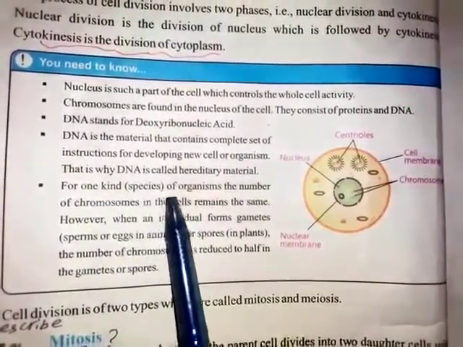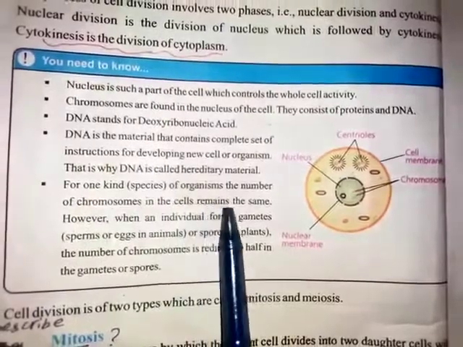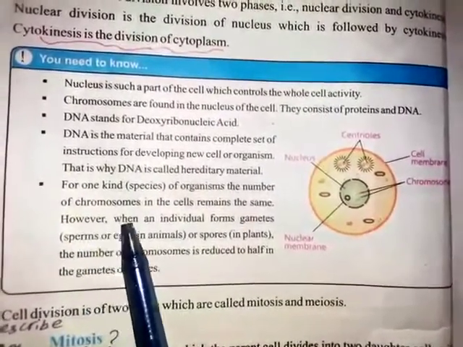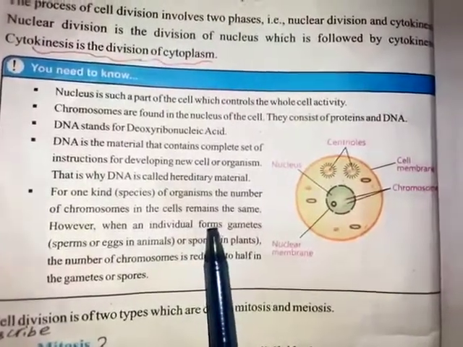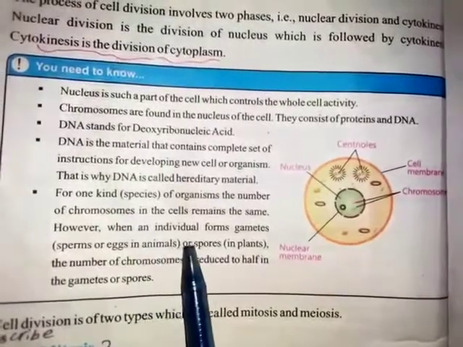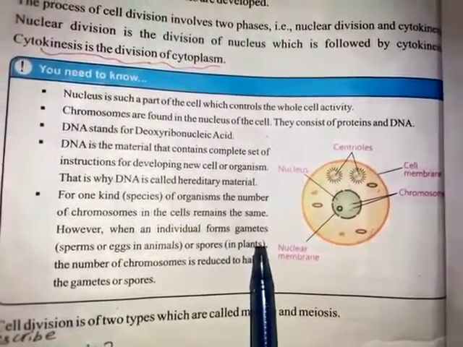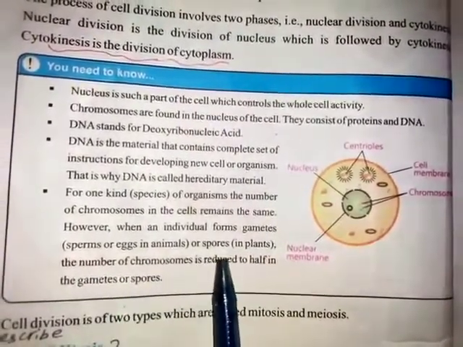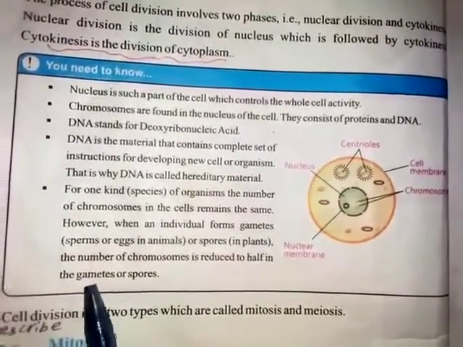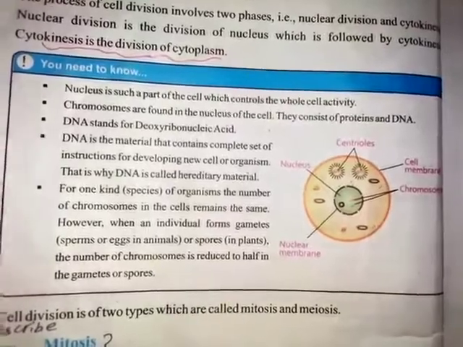For one kind of organism, the number of chromosomes in the cells remains the same. However, when an individual forms gametes, sperm or eggs in animals or spores in plants, the number of chromosomes is reduced to half in the gametes or spores.